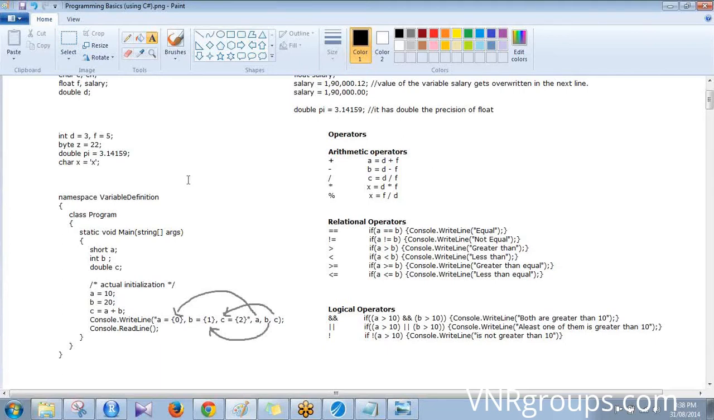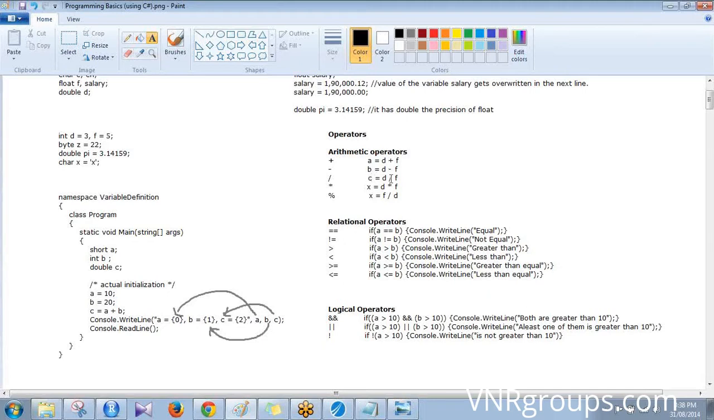So this is how to add. See that D, what is D? D is 3 here, and F is 5. So you have A equal to D plus F, so A equal to 3 plus 5 is equal to 8. So A gets the value 8 now, and both are of integer data type, so it is okay. Subtract, D equal to D minus F, it should be minus 2.